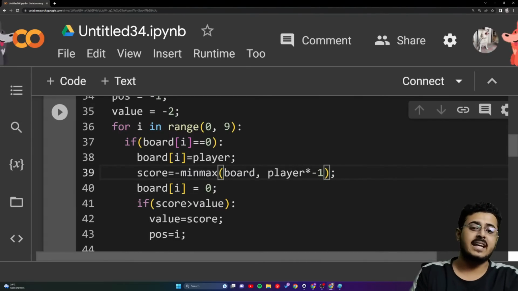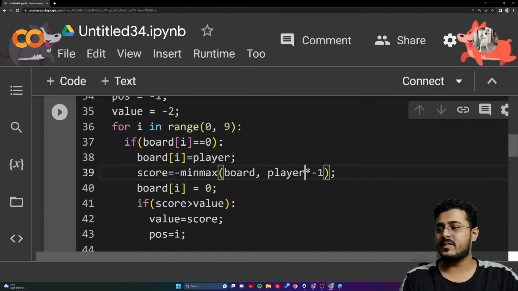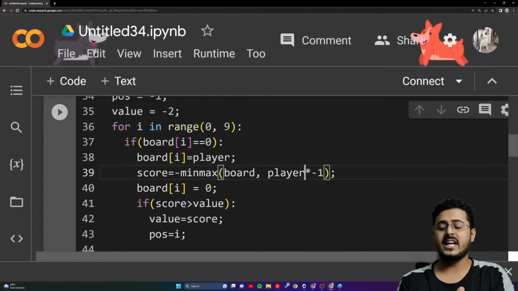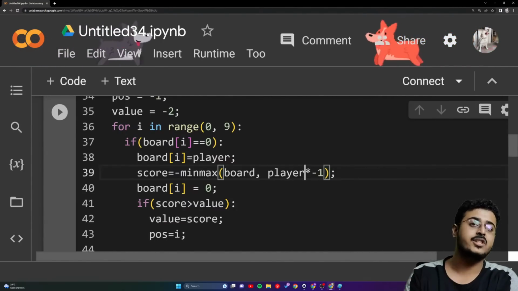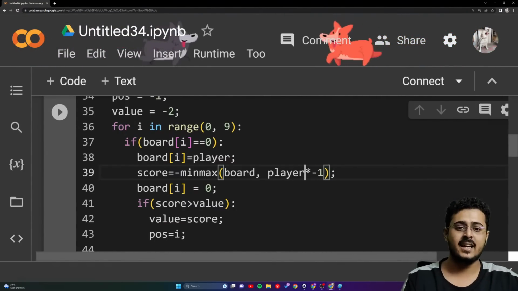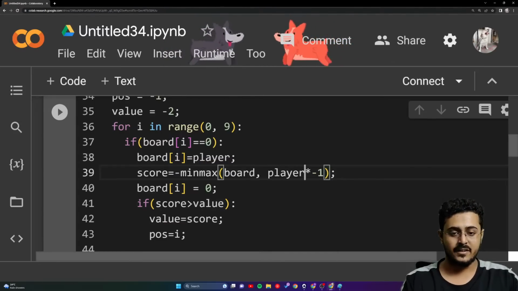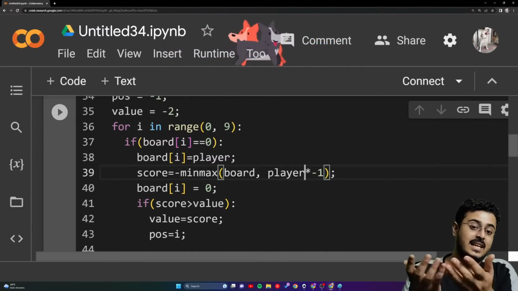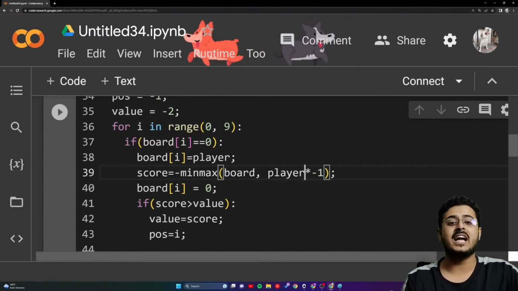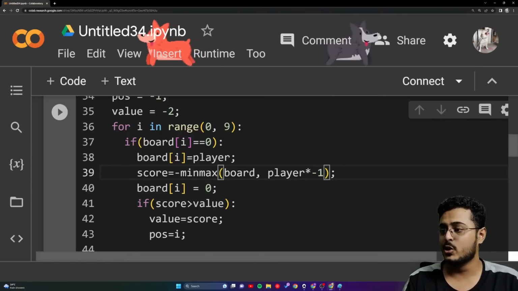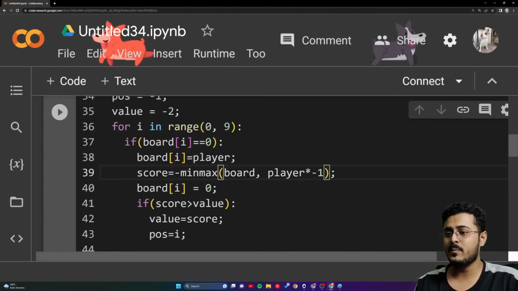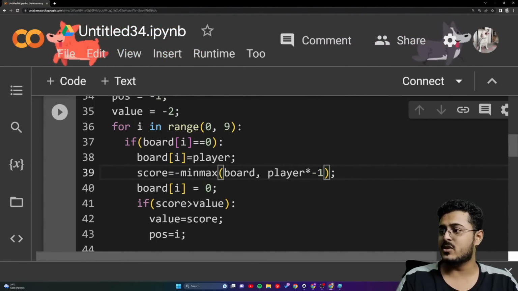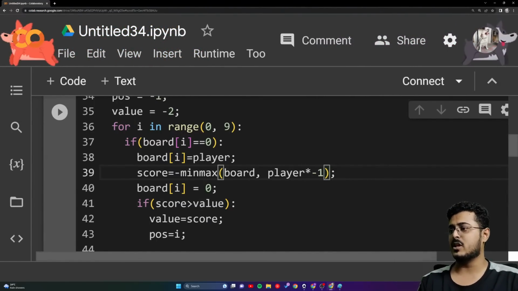If the current player is a human, then the next chance is of the AI, right? If the current person playing the game is human, the next chance is of the AI, so just multiply by -1. If it is the AI that is currently playing, just multiply by -1, so the next player will be the human itself, right, guys? Please let me know. Are you guys able to understand this?